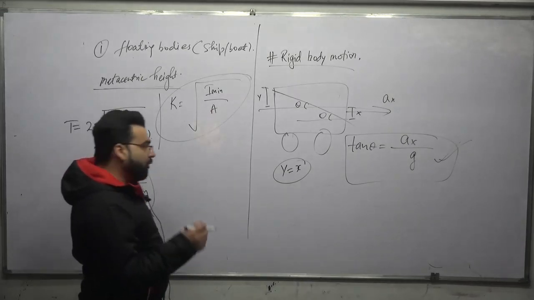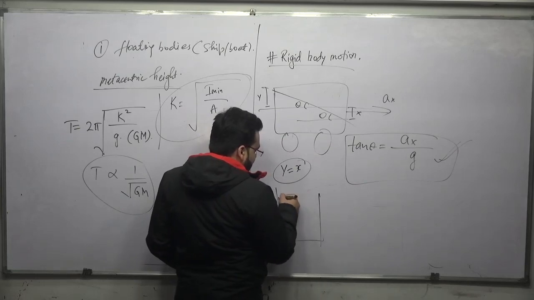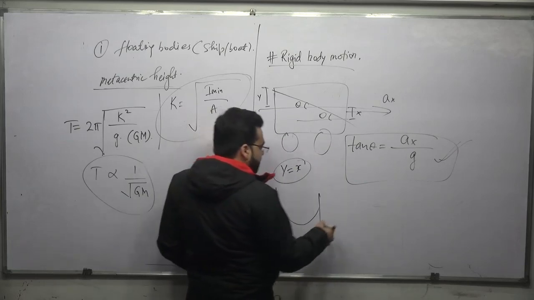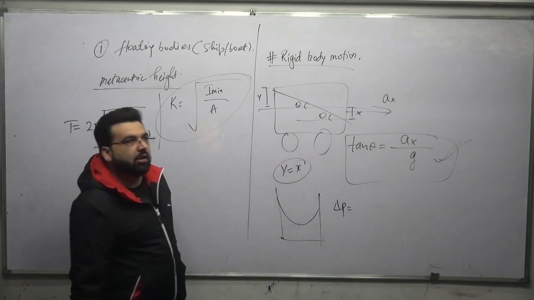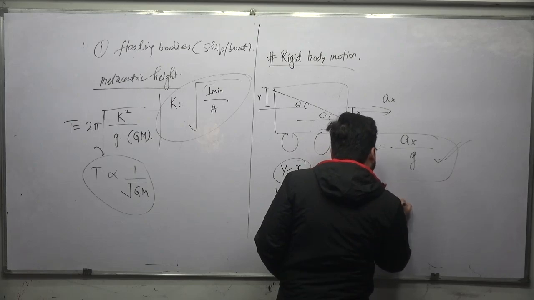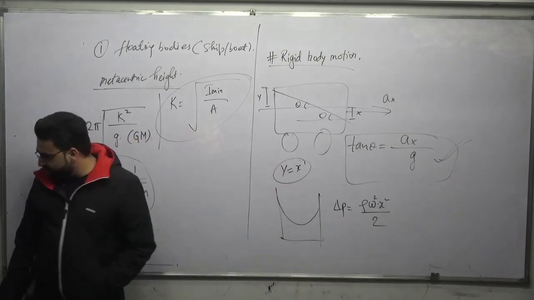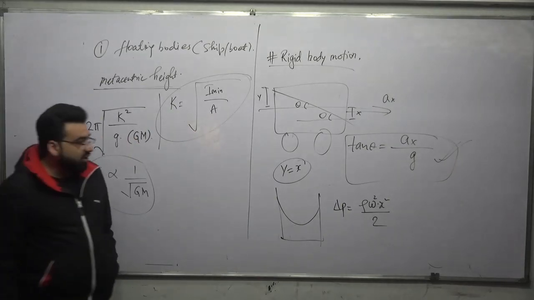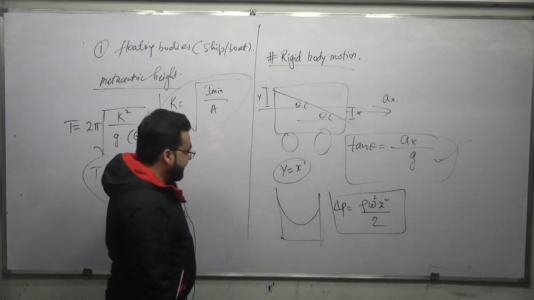You can also have a forced vortex flow. In case of forced vortex flow, this delta P, or the delta pressure, is given by rho omega square into x square divided by 2. This was also the thing that we derived.